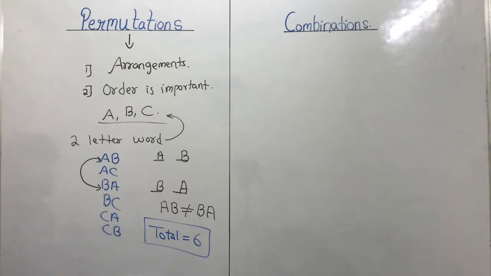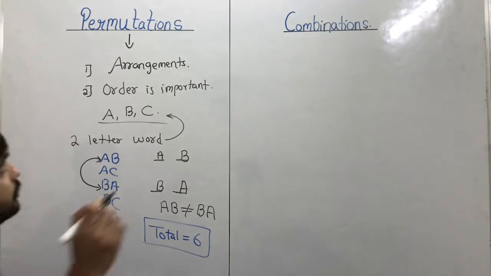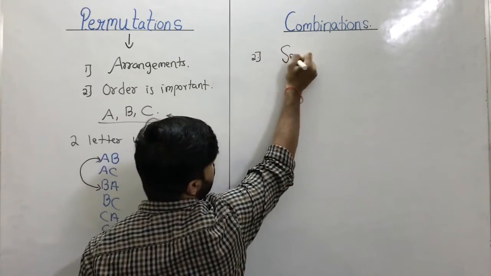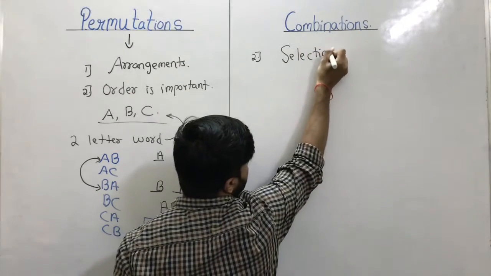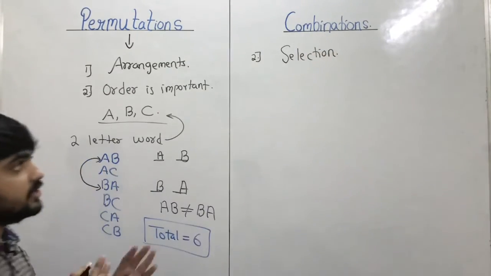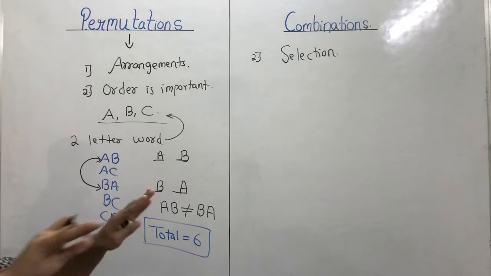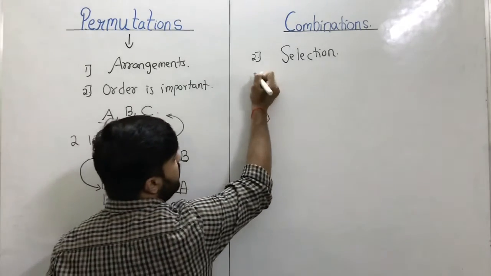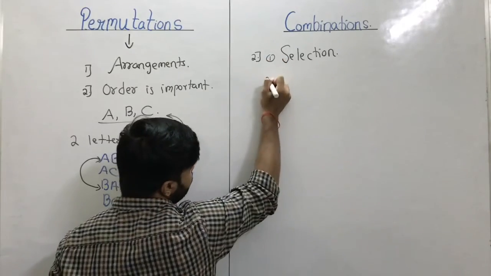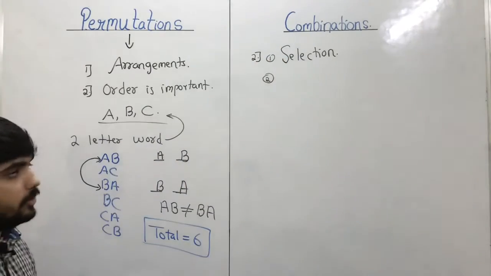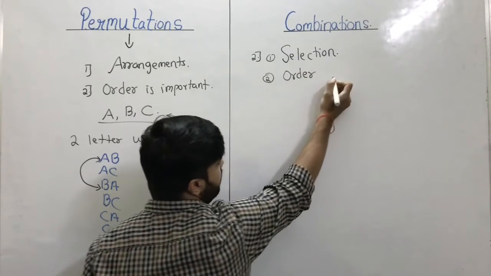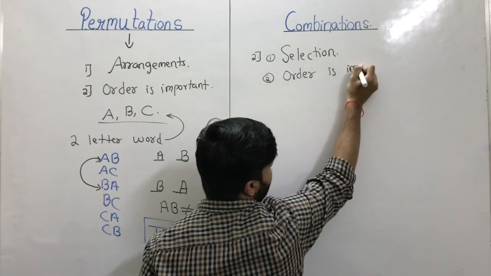Now let's see what is combination. Combination refers to selection. Selection of different objects from a given set is combination. In combination, order is immaterial. Order is not important in combination.